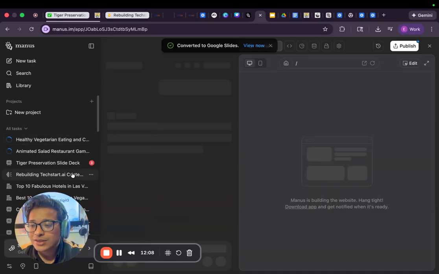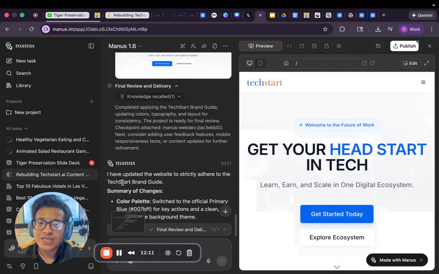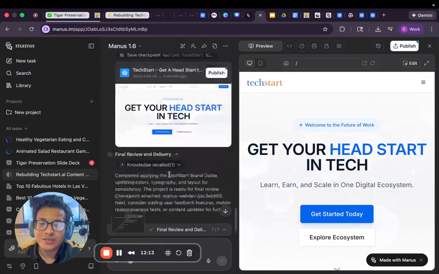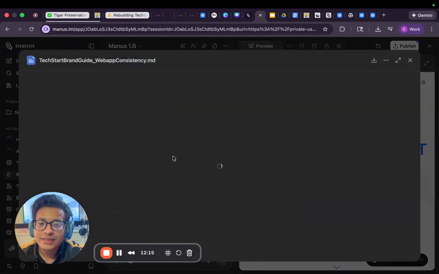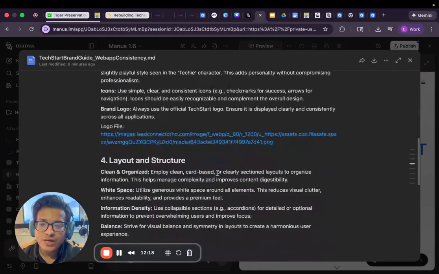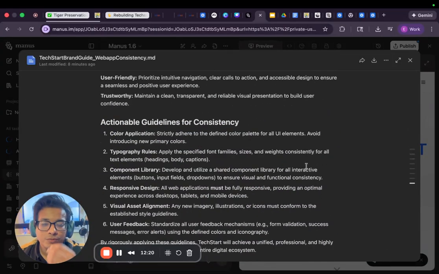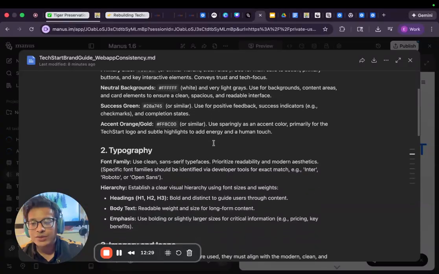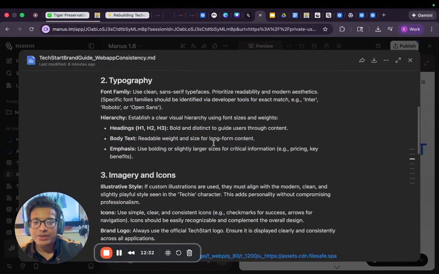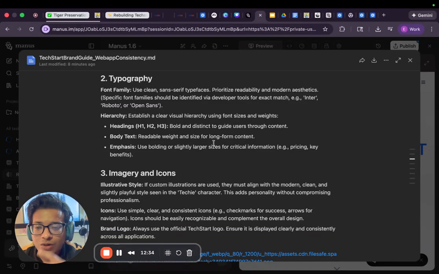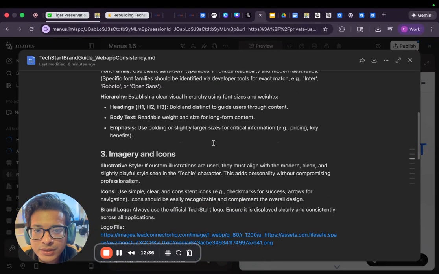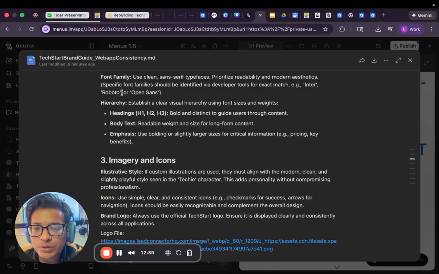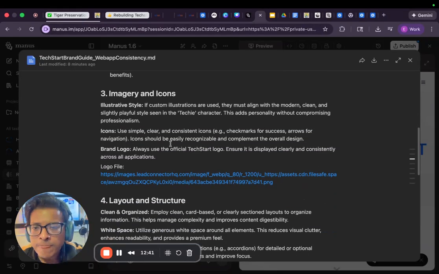And let's keep going. So I did give it TechStart.doc, the website. I gave it my TechStart brand guide, which is incredible. Logo file, beautiful, chef's kiss, honestly. So if you're not familiar with the brand guide, you'd want to have a color palette in here. I've got the TechStart blue and green and orange typography. I like to use Montserrat, but I also want to keep it, let's see, it's using Inter or Roboto or Open Sans. It's really okay.